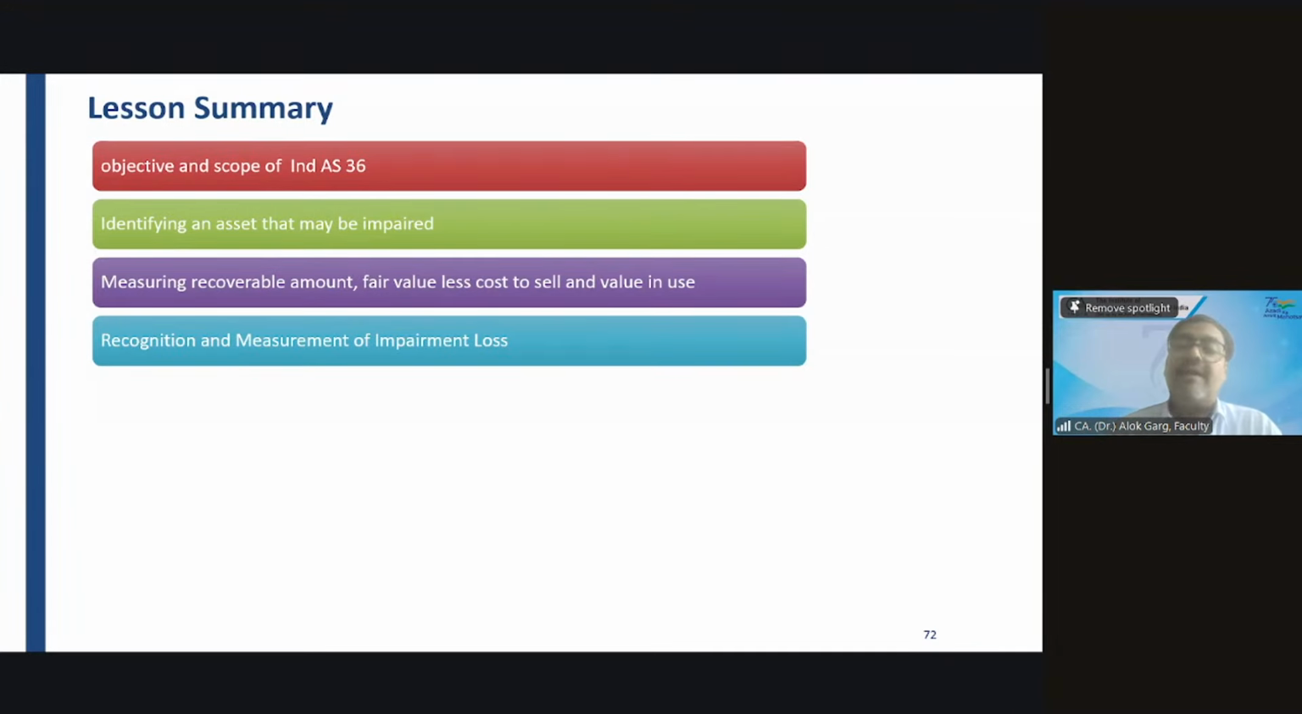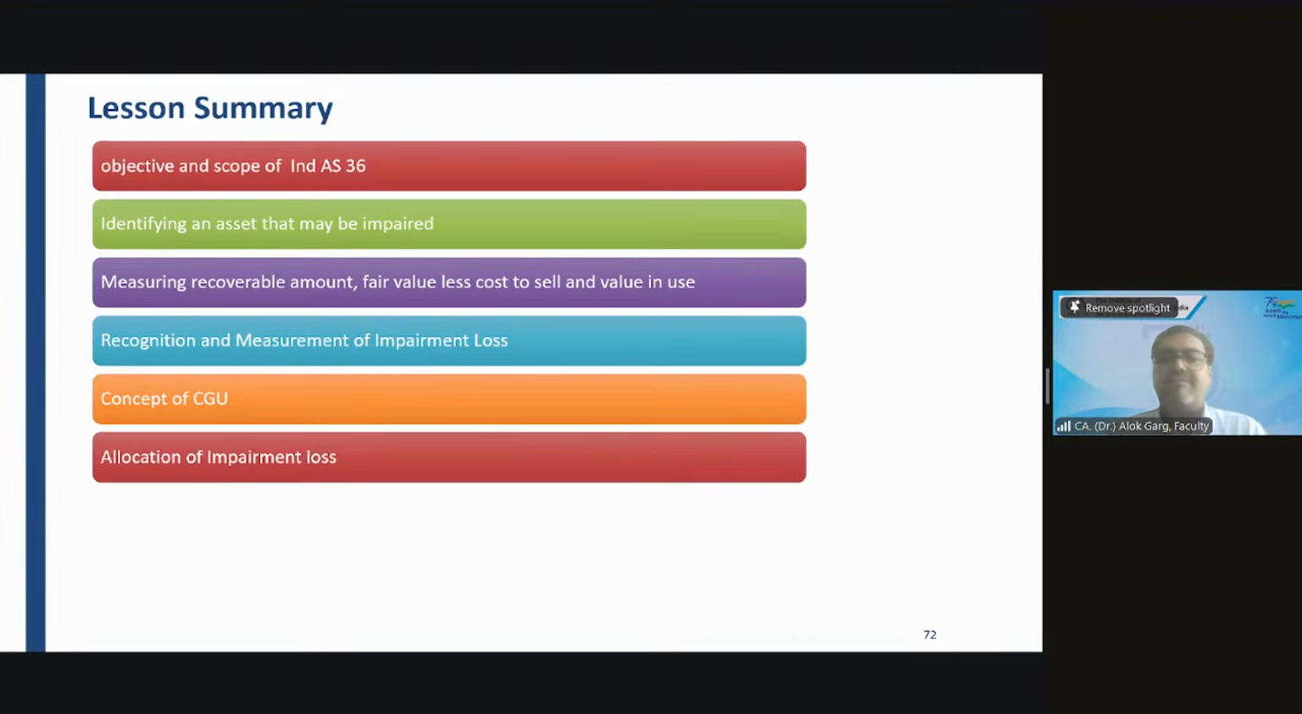We discussed that the impairment loss has to be recognized in P&L. But if the impairment loss is on an asset where the revaluation model is opted, you need to check if a revaluation surplus exists and adjust from the revaluation surplus. If the impairment loss is more than the revaluation surplus, the excess part will go to P&L. How to measure: if your carrying value is higher than the recoverable value, then carrying value minus recoverable value is your impairment loss.